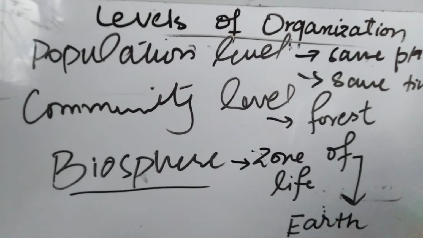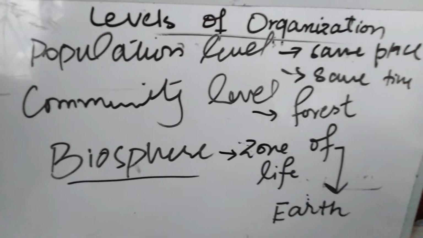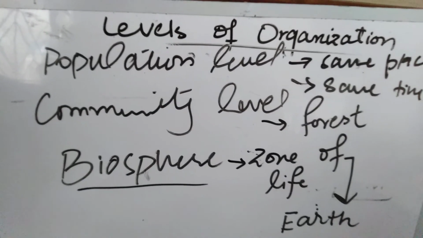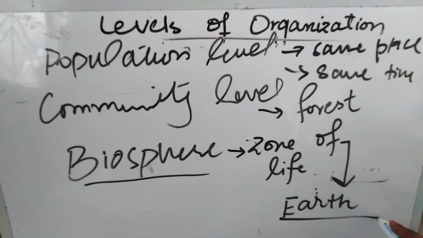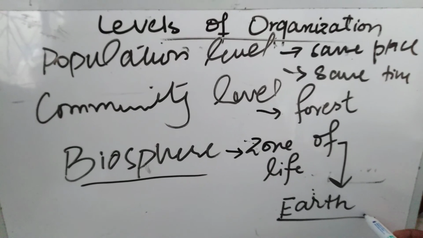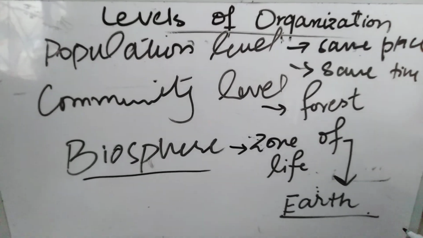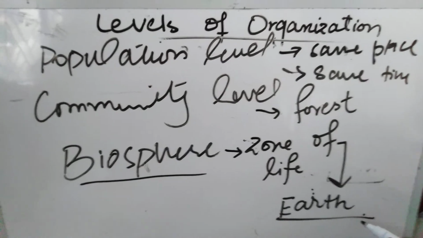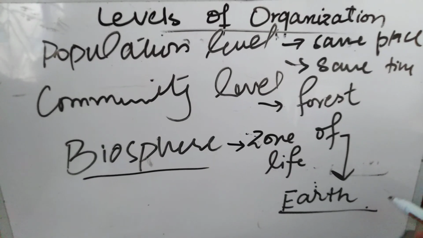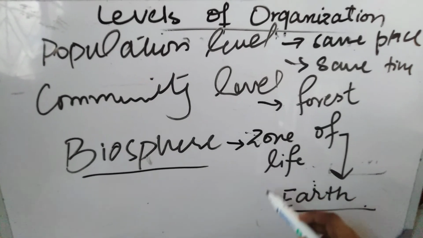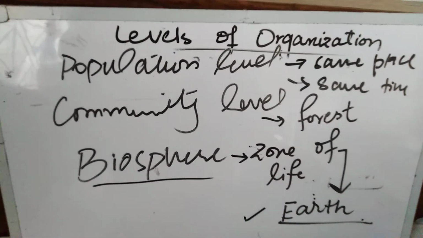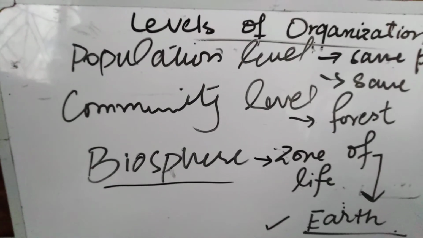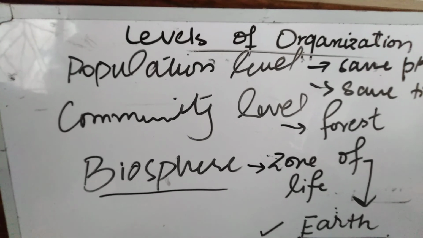It means the area where life exists is known as the biosphere. Doesn't matter whether we are talking about animals or plants or microorganisms, all types of life exist on Earth. This is the biosphere level. This one was our last level.